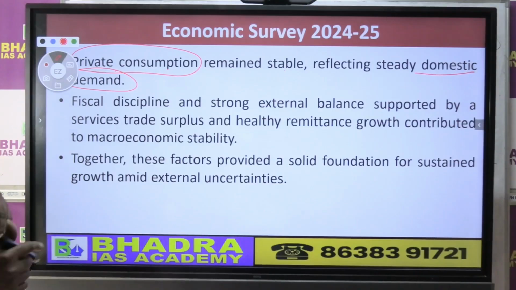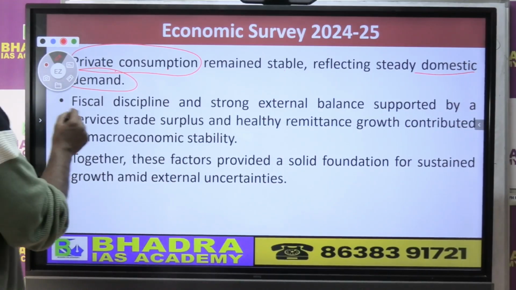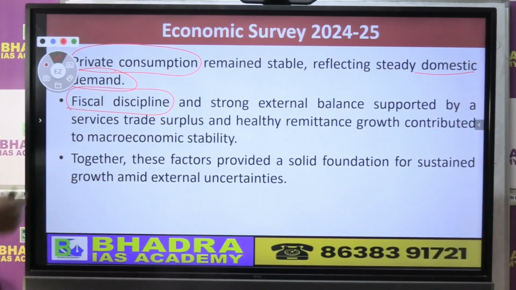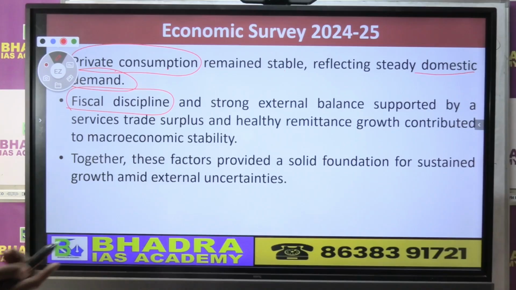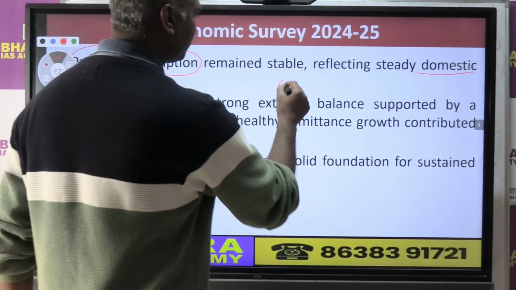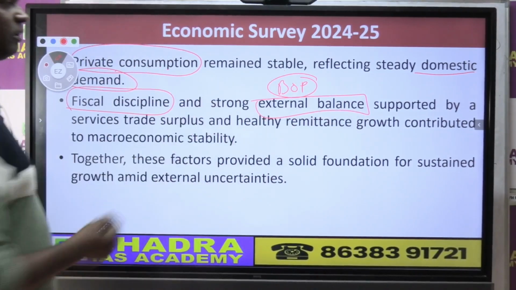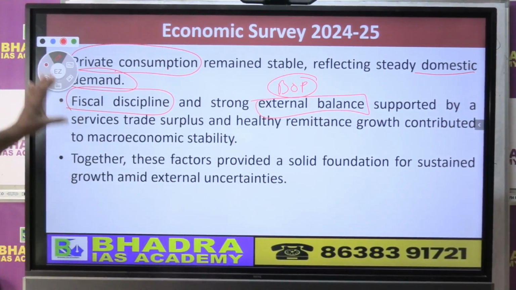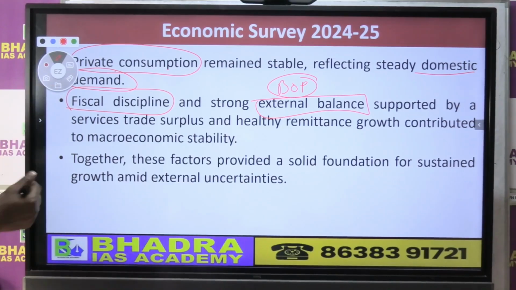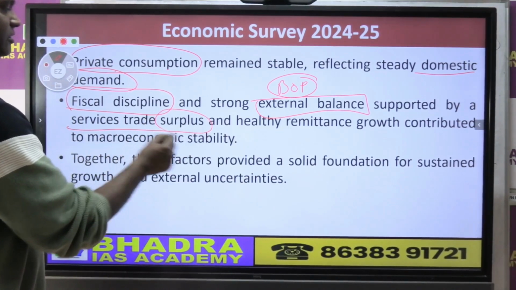On the other side, government ने क्या बोला? Government का fiscal discipline, right? Government controlled the deficit, etc. And also our BOP, that is the external balance, what we call balance of payments, it was also good. Why? Because we had a service ka surplus.